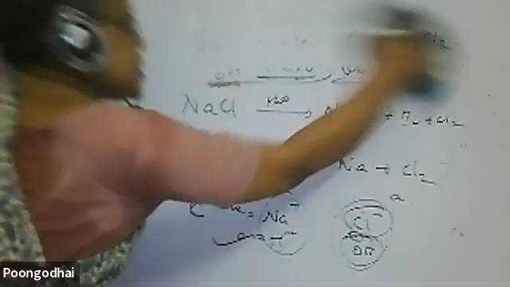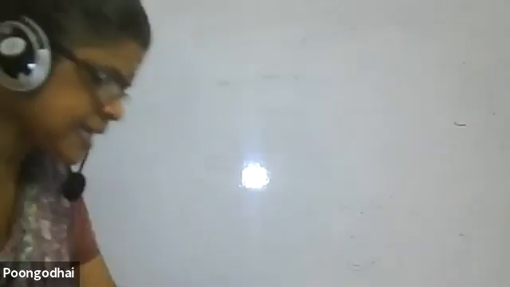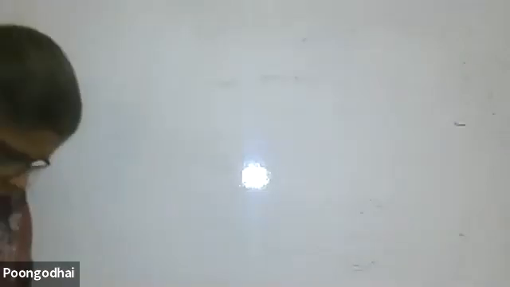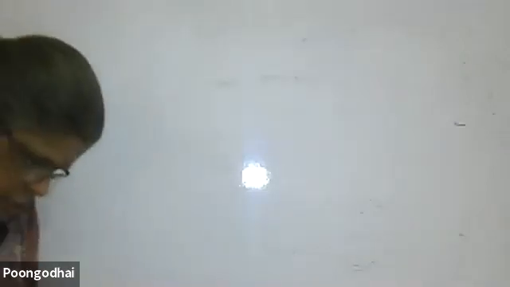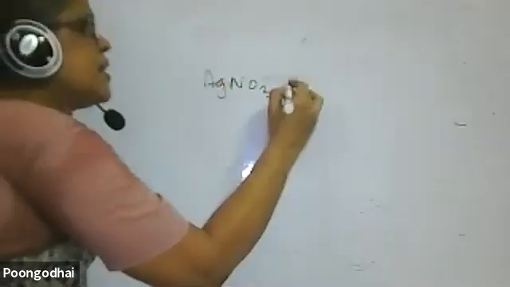Then there is a question at the back of the chapter. What are the hydrolysis products of the cell reaction being given? That is most often asked at the back of the chapter. An aqueous solution of silver nitrate with silver electrodes.